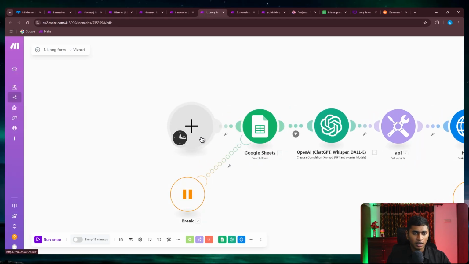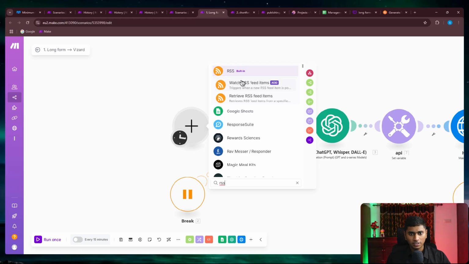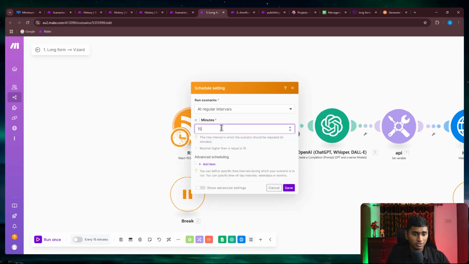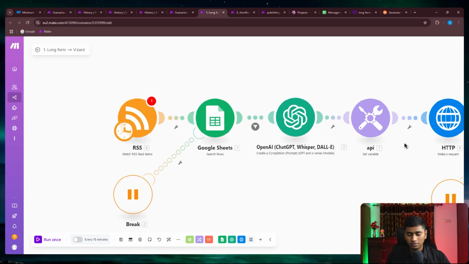Maybe you could add a module. You could say RSS, watch RSS feed items, put in the RSS link that you've generated, and whenever a new video is added, it is going to get triggered. It is going to watch for new items. You could set an interval of maybe every 1 day, because you're not going to post every minute or something, right? So you could make it watch every 1 day, and whenever a new video is posted, it would give you that URL and the flow would get triggered.